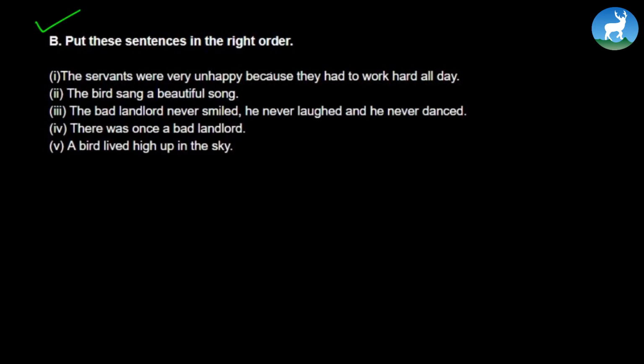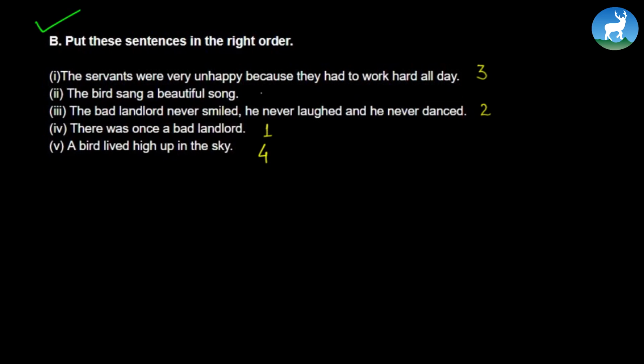The first sentence that actually comes up in the story is, there was once a bad landlord. The second sentence is, the bad landlord never smiled, he never laughed, and never danced. The third is, the servants were very unhappy because they had to work hard all day. Number 4 is, a bird lived high up in the sky.